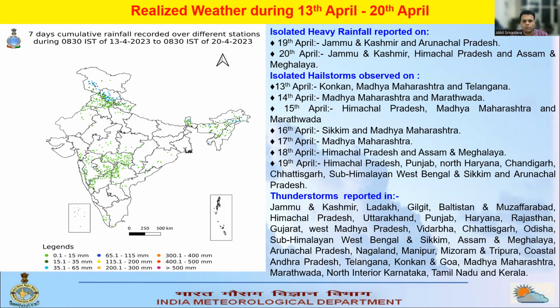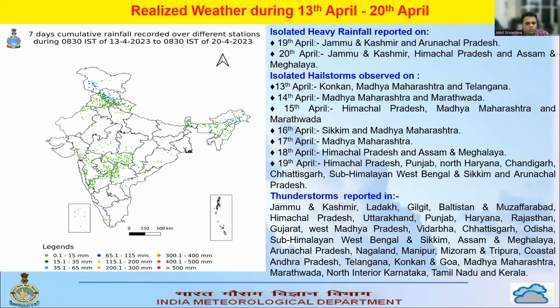Hailstorm activity was also reported throughout the week over different regions. That is, on 13th of April over Konkan, Madhya Maharashtra and Telangana. On 14th, Madhya Maharashtra and Marathwada. 15th, Himachal Pradesh, Madhya Maharashtra and Marathwada. 16th, Sikkim and Madhya Maharashtra. 17th over Madhya Maharashtra. 18th over Himachal Pradesh and Assam and Meghalaya. And on 19th over Himachal Pradesh, Punjab, North Haryana, Chandigarh, Chhattisgarh, South West Bengal and Sikkim and Arunachal Pradesh.